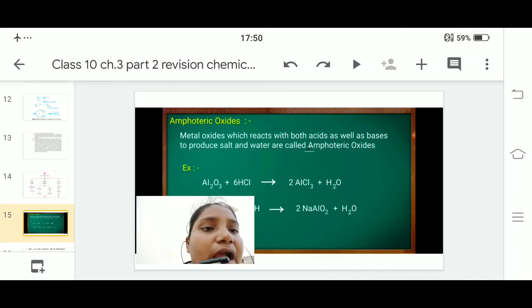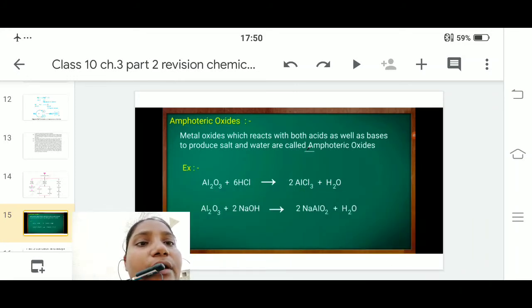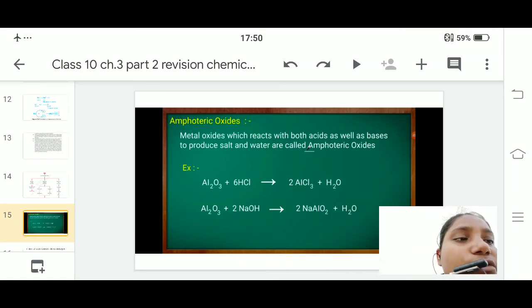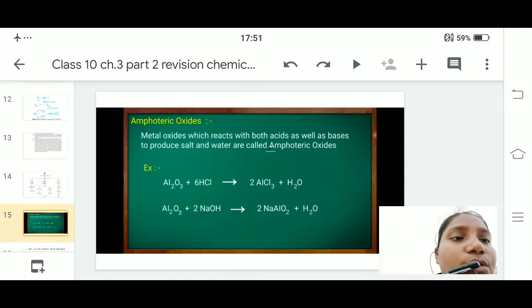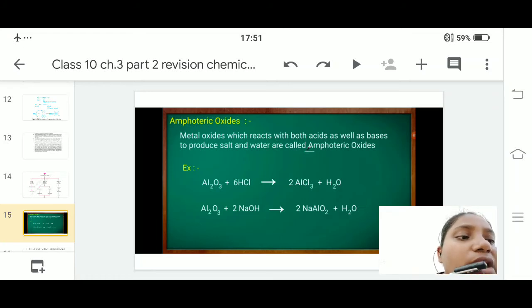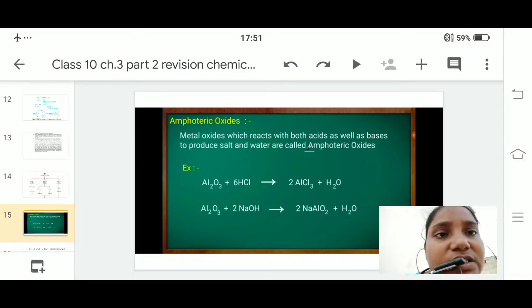Now they may ask you the question, what are amphoteric oxides? Metal oxides which react with both acids as well as bases, producing salt and water, are called amphoteric oxides. You can take an example of the powder we use, which is very soft. Metal oxides which react with both acids as well as bases, we call amphoteric oxides.